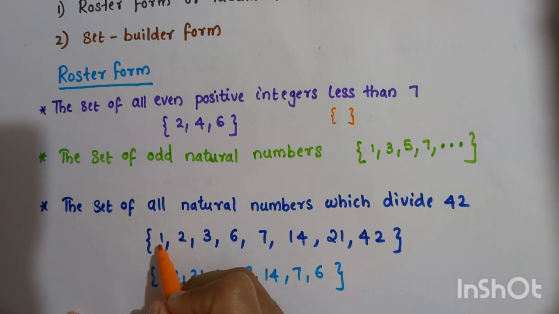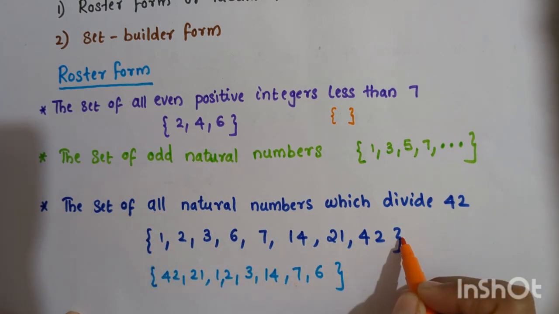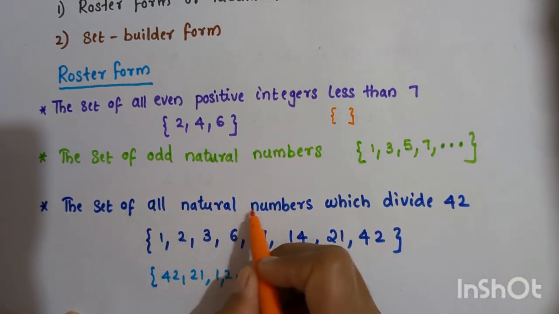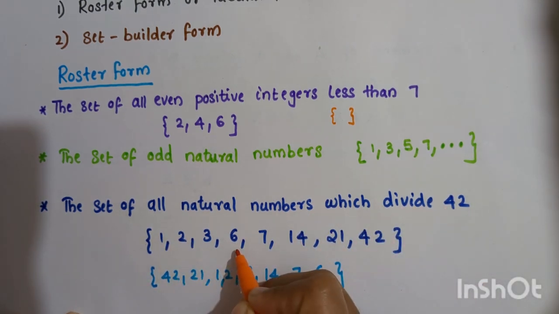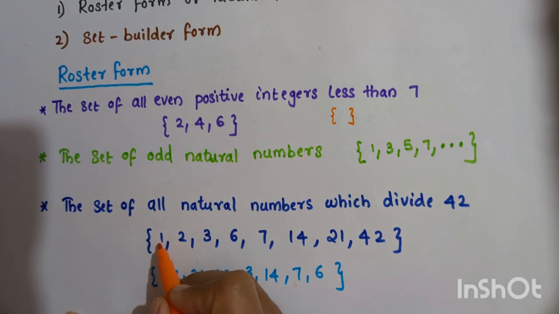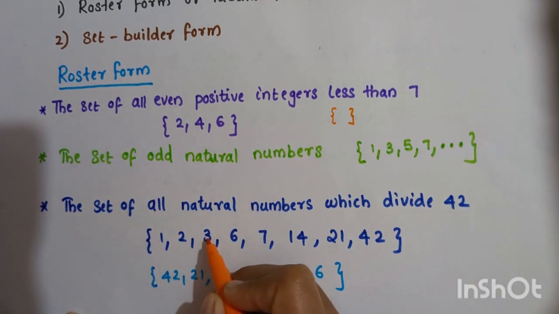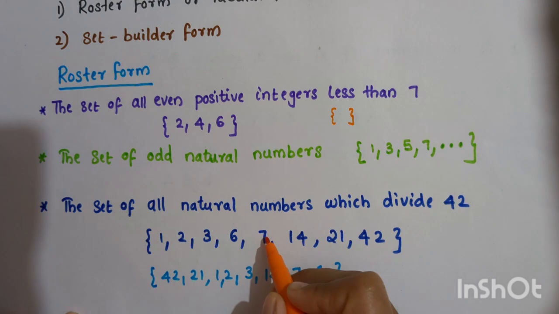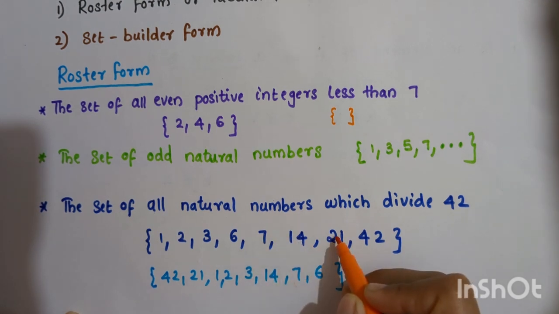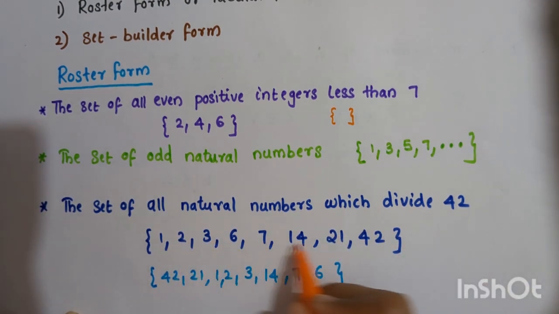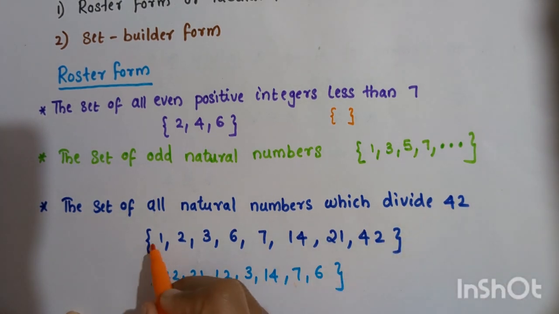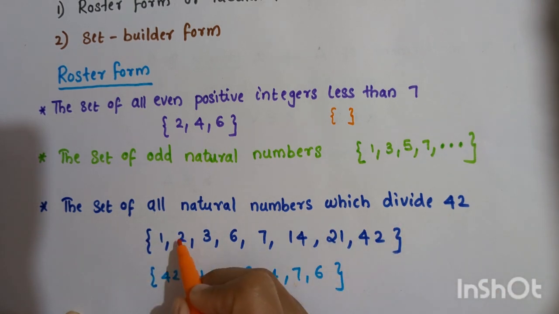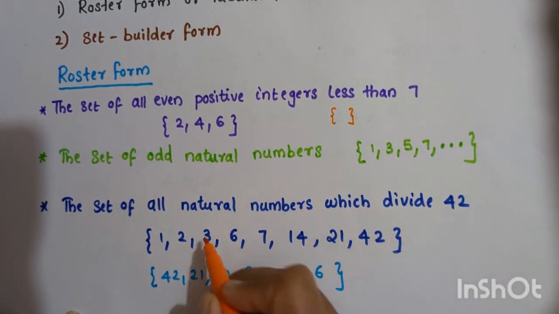In roster form we will write like this: within braces, all the natural numbers which divide 42 are listed, separated by commas. 1 into 42, 2 into 21, 3 into 14, 6 into 7, 7 into 6, 14 into 3, 21 into 2, 42 into 1. So all these are the natural numbers which divide 42. That is, 42 divided by 1, 42 divided by 2 you will get 21, 42 divided by 3 you will get 14.